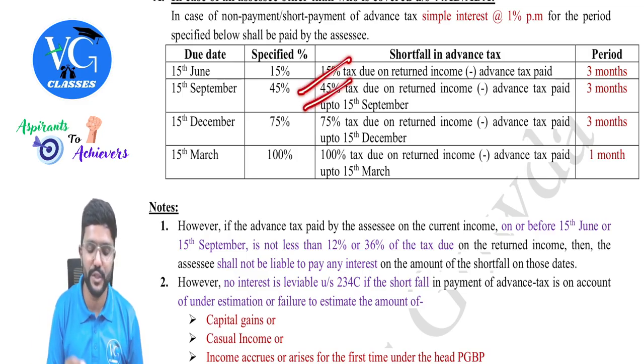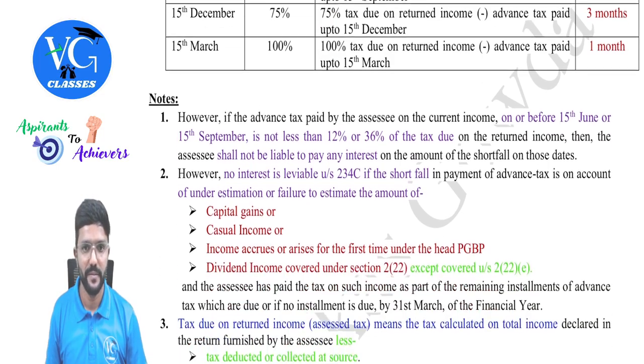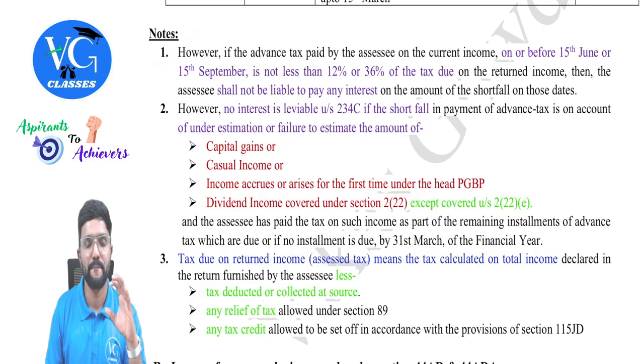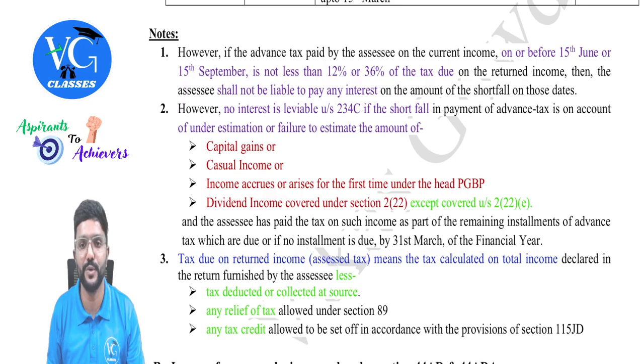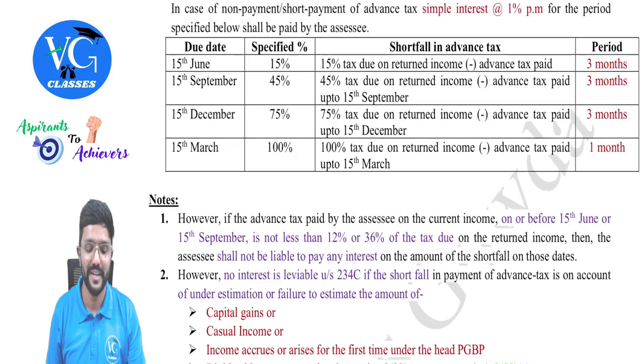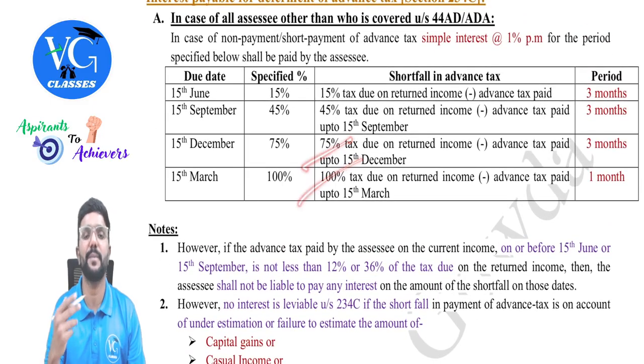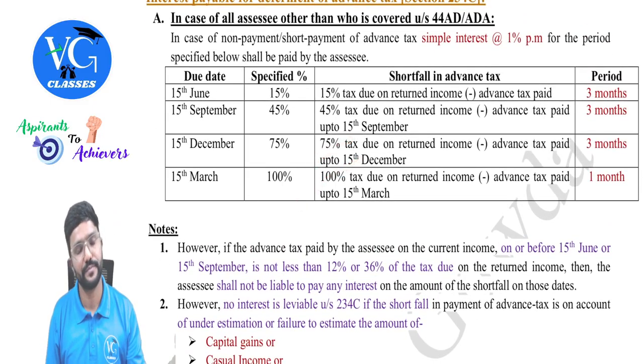So only for the first two installments, they are given that benefit, which I have mentioned in the note you can see. However, if the advance tax paid by the assessee on the current income on or before 15th June or 15th September is not less than 12% or 36% of the tax due on the returned income, that is only for the first two installments, then the assessee shall not be liable to pay any interest on the amount of shortfall on those dates. But he should make sure that that amount is paid in at least the upcoming installments.